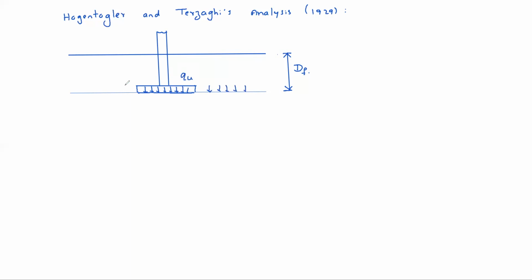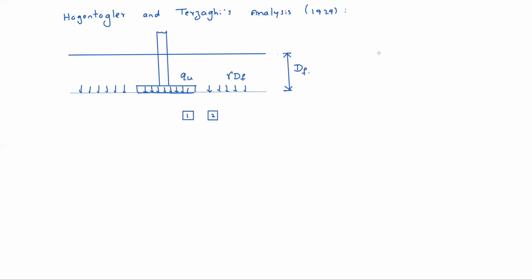Gamma Df, right? Away from the footing, the pressure at this level is gamma into Df. Now same like by Rankine, they propose like this. First element, second element. I am exaggerating here.